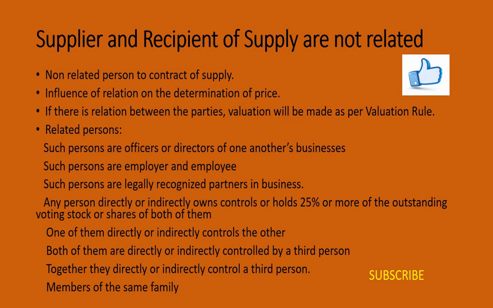Then together they directly or indirectly control a third person. So normally it happens in case of a holding company and subsidiary companies, that's all. So when they control directly or indirectly the third person, even in such case they are to be treated as related persons. Then members of the same family.